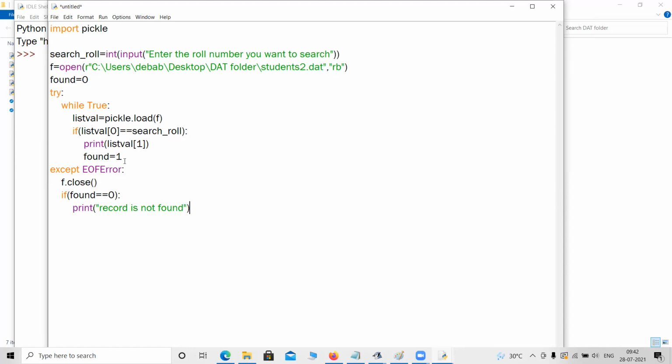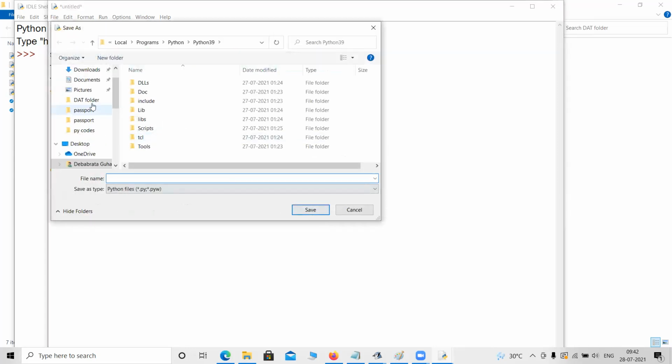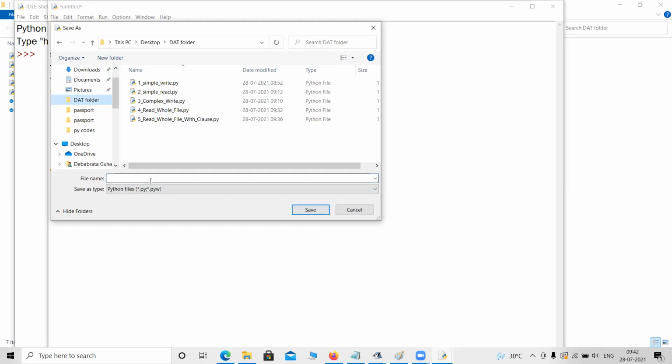So any doubt on this part? This is the normal for loop and if logic. Okay, let me run this out first. Let me name it like 6 individual read. I'm not going to read the whole entire file. It will be, say, individual read.